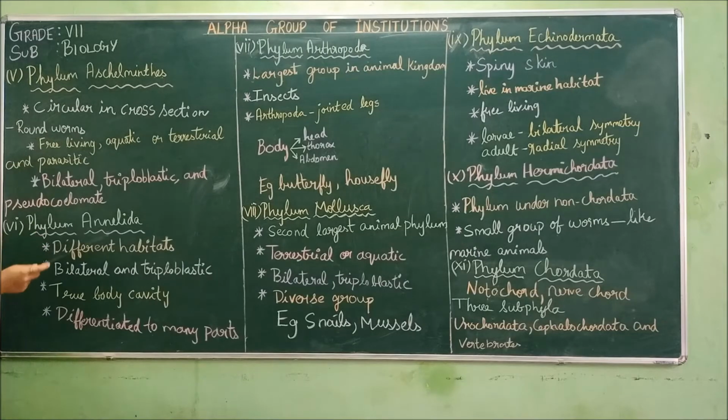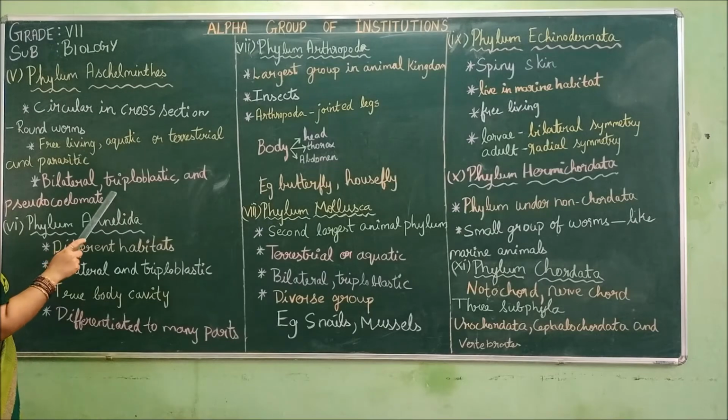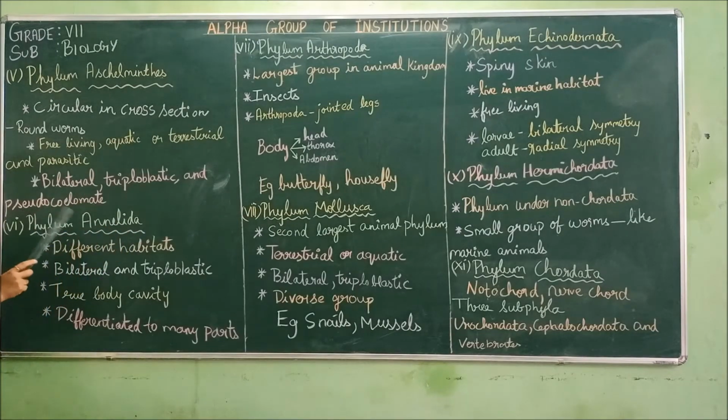They are bilateral. When divided along the central axis, they will divide into two equal halves. They have three germ layers: endoderm, mesoderm and ectoderm. So that is called triploblastic and pseudocoelomate. They have a false body cavity.